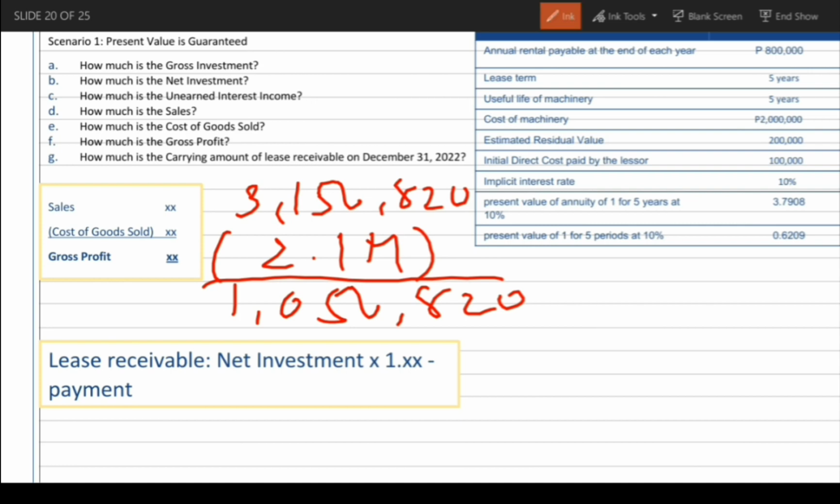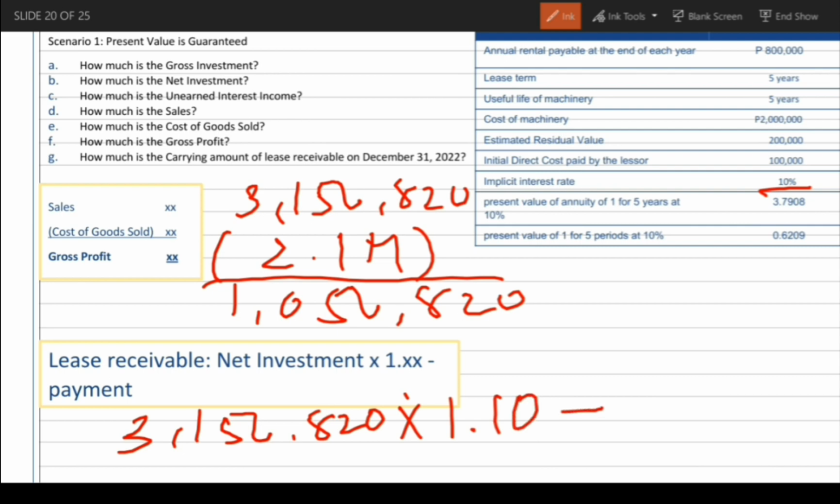So, tuturuan ko kayo ng shortcut. Lease receivable ay equals sa net investment na 3,156,820 times 1 plus implicit interest rate na 10%, 1.10, minus payment na 800,000. So, ang ating current amount ay 2,672,502.